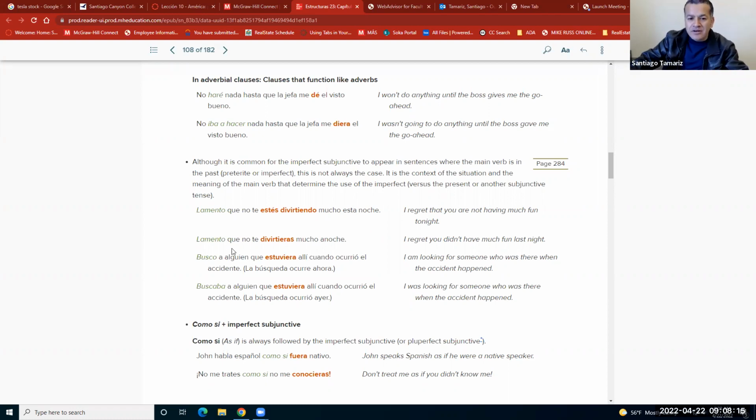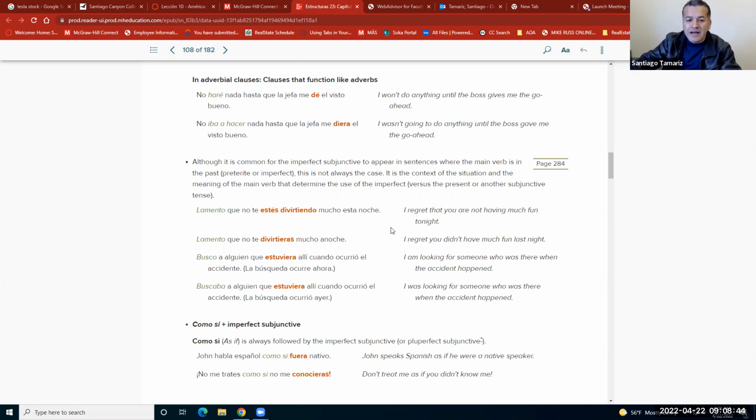But what happened here? Lamento que no te divirtieras mucho anoche, last night. So if you know that this sentence is talking about last night, even though the first clause is in present, lamento, we need to use the other clause with a subjunctive in the past. Divirtieras. Why? Because we're talking about last night. Bien. At this moment, I regret that you didn't have much fun last night.